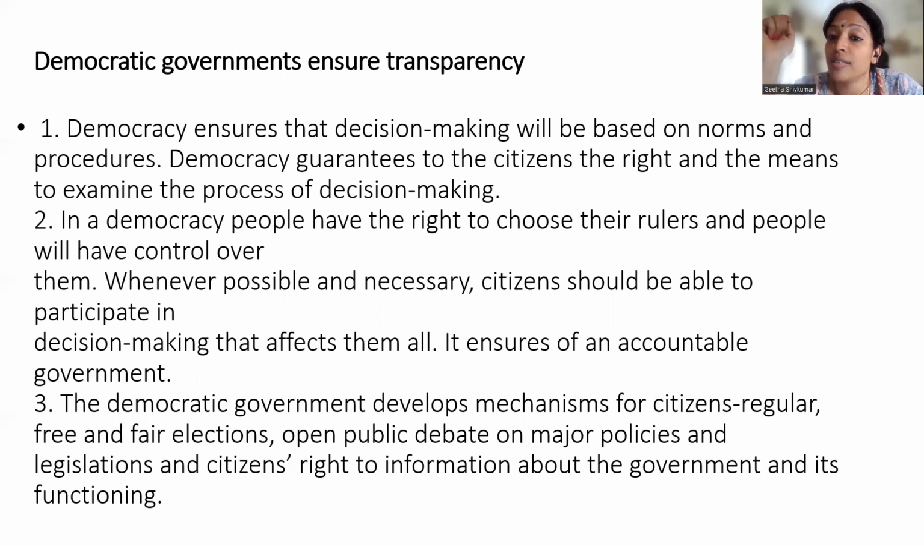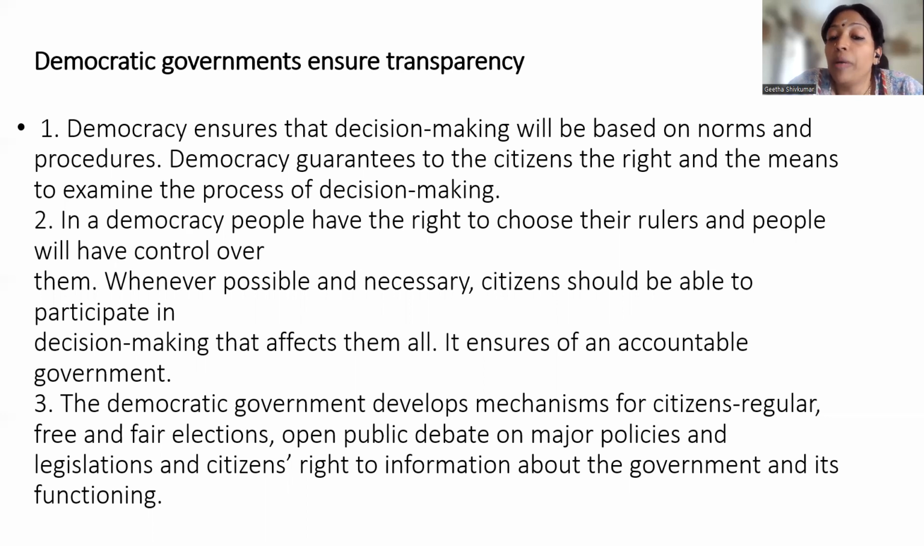Democracy guarantees to the citizens the right and the means to examine the process of decision making. In democracy, people have the right to choose their rulers. It is we who choose, and people have control. Indirectly, people control: if they are not happy with a political party, they make sure that in the next election they will not vote for them. Whenever possible and necessary, citizens should be able to participate in decision making. It is very important, and that is the reason we call it an accountable form of government.